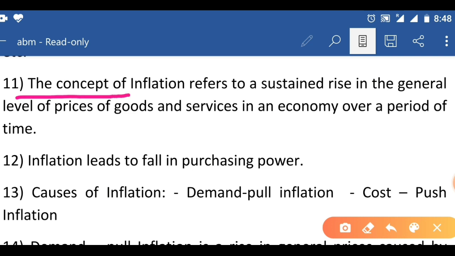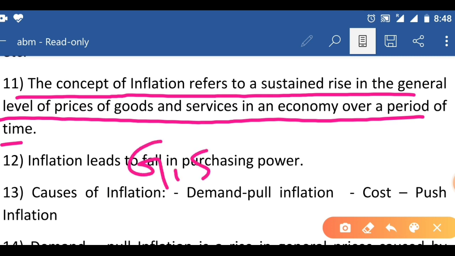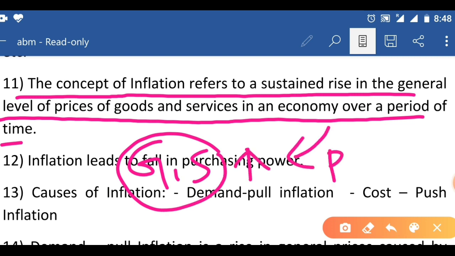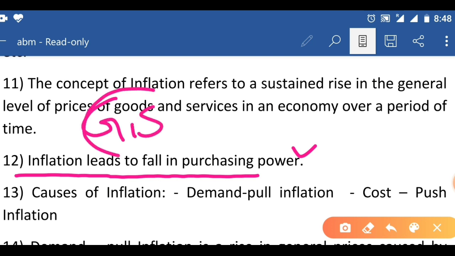The concept of inflation refers to a sustained rise in the general level of prices of goods and services in an economy over a period of time. Here, in an economy we have goods and services. If the prices of goods and services are increasing over a period of time, that is nothing but inflation. Inflation leads to a fall in purchasing power. Here, in inflation, goods and services prices are increasing, so there is a fall in purchasing power.